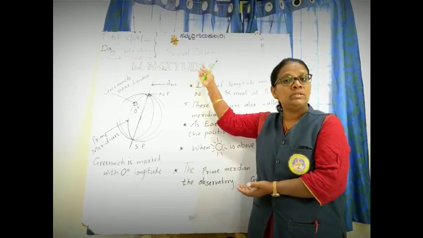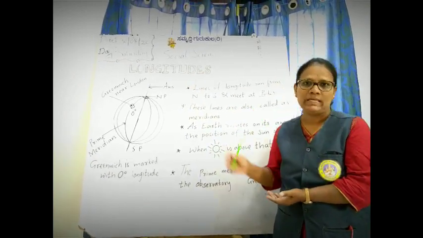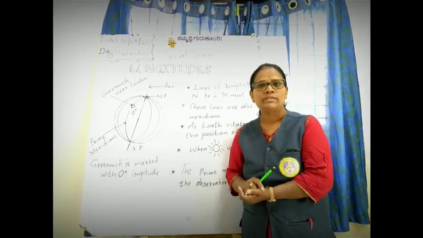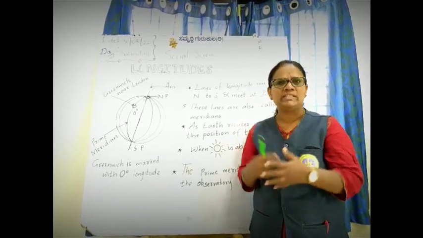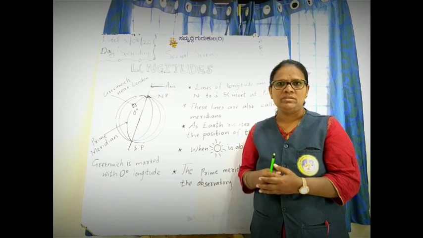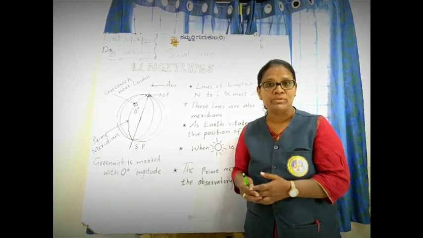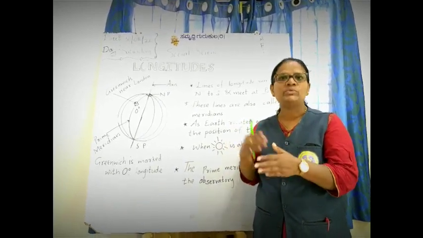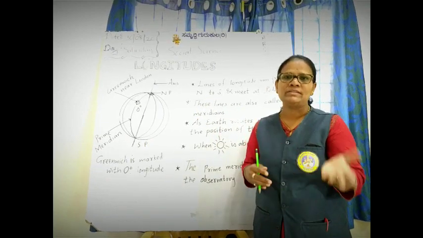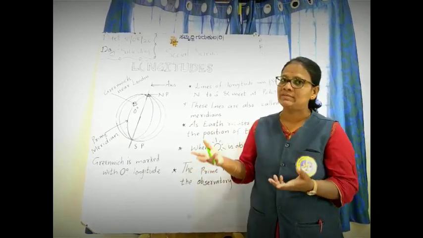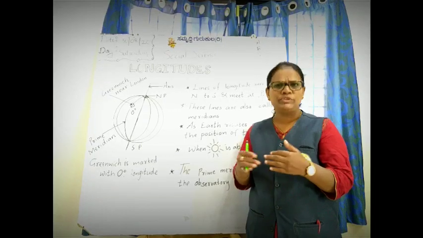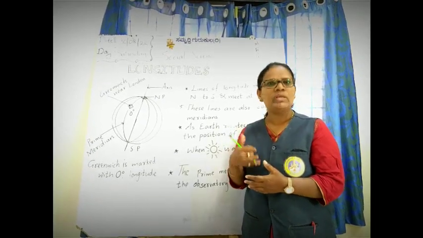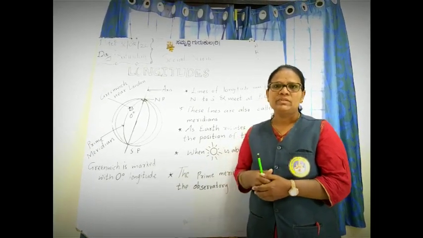What are longitudes? Before that, I hope some of your relatives or friends, your family members, have settled in other countries like New York, Australia, the US, London. I hope you often speak to them by phone.